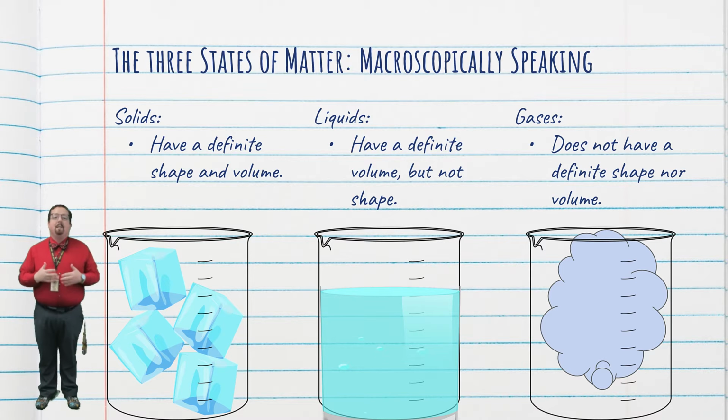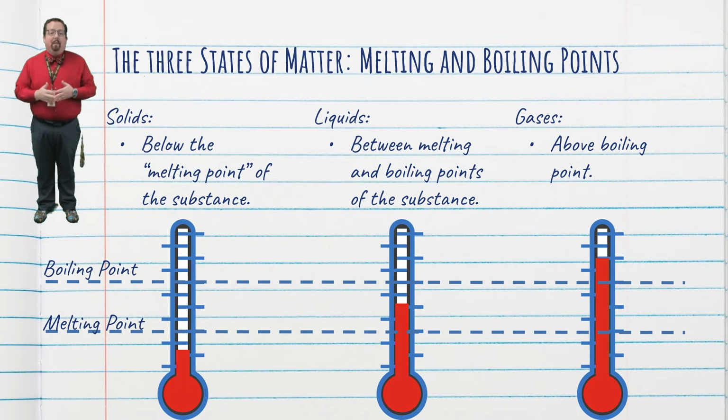Gases, having constantly moving and far apart particles, do not have a constant volume nor a constant shape. You're probably aware of the melting and boiling points for water, but did you know that basically every substance has a melting and boiling point? When that substance exists at a temperature below its melting point, it exists as a solid. When it has a temperature above the melting point, but still below the boiling point, it exists as a liquid. And when that substance exists at a temperature higher than its boiling point, it exists as a gas.